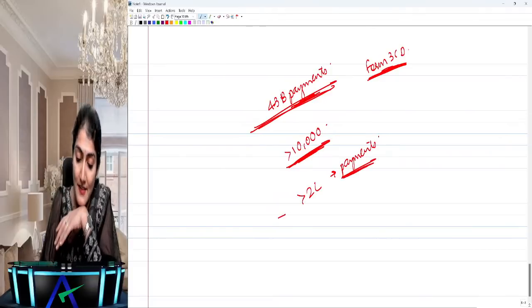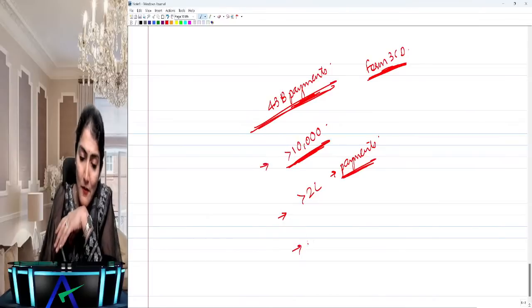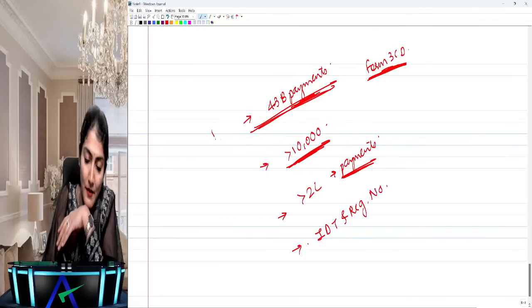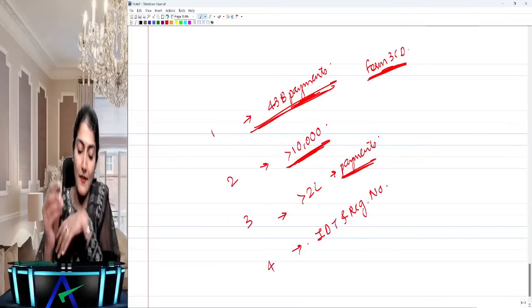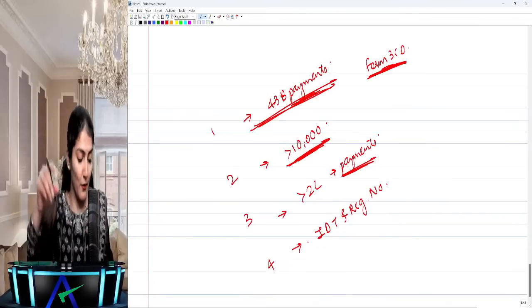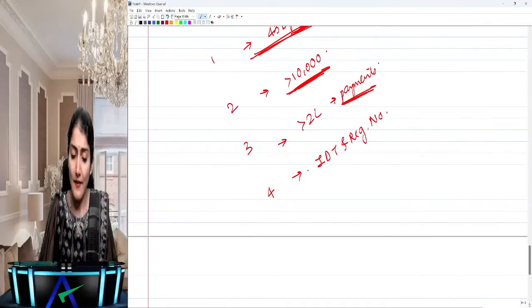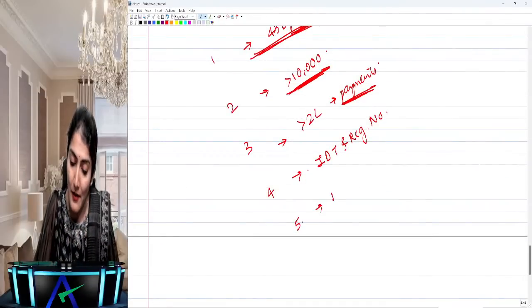In the form 3CD. Right, then also tell me whether the assessee is liable to pay any indirect taxes and the registration number. I'll just put the number, so you can say that for point number 2 this is the clause, for point number 3 this is the clause, point number 4 this is the clause, and this is how we can mention it over there.